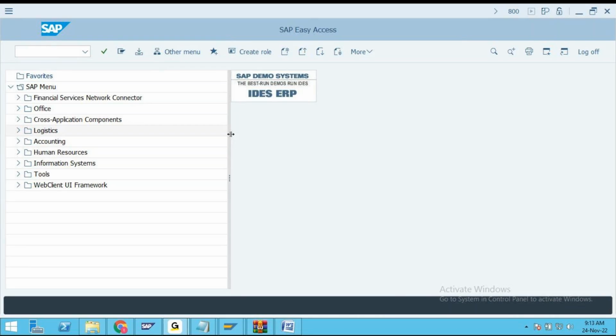While creating this contract, we will clearly specify, for example, that this contract is for 1 lakh. During the specified time period, the customer has to obey this contract by placing orders up to 1 lakh. So the commitment is for 1 lakh.